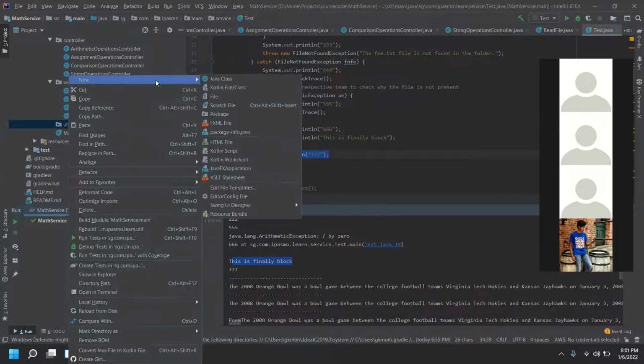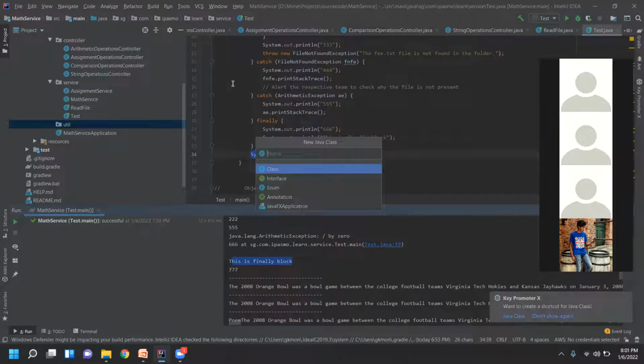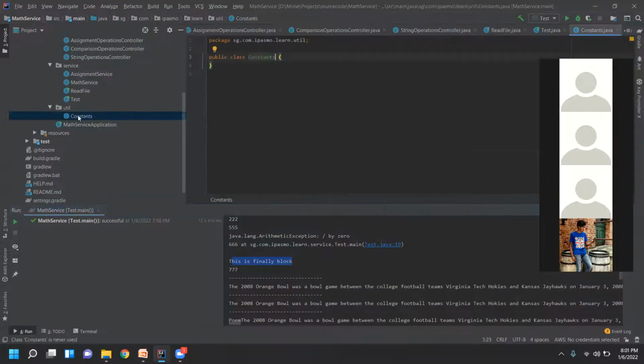Inside this, I'm going to add a constant class. Or you can give any interface also. That's up to you. I'm going to name this class constant. Throughout this application, if I want to refer back to constants, I'll refer from this file. All the constants, I'll write in a single file. Now the constants class is ready.